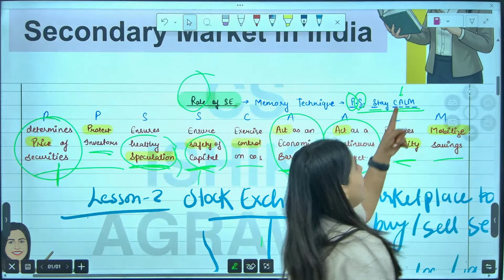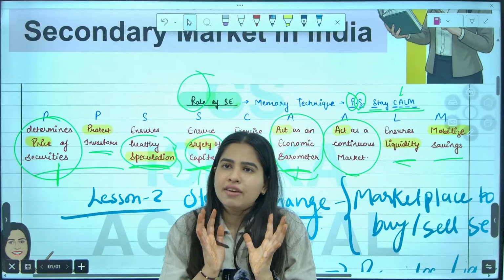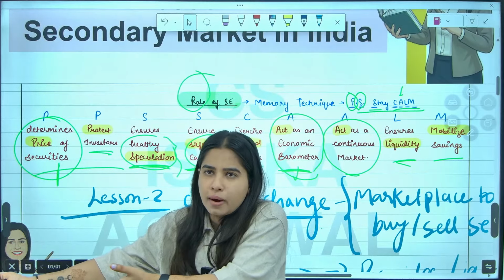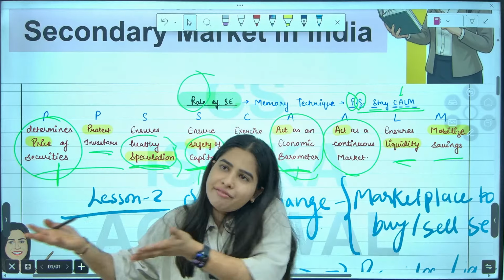And last is M for mobilize savings. Mobilized savings we have already done yesterday. Mobilized savings means if I have some savings, then I can put it in the stock market through the stock exchange. I can invest it. So mobilized savings, very easy to remember.